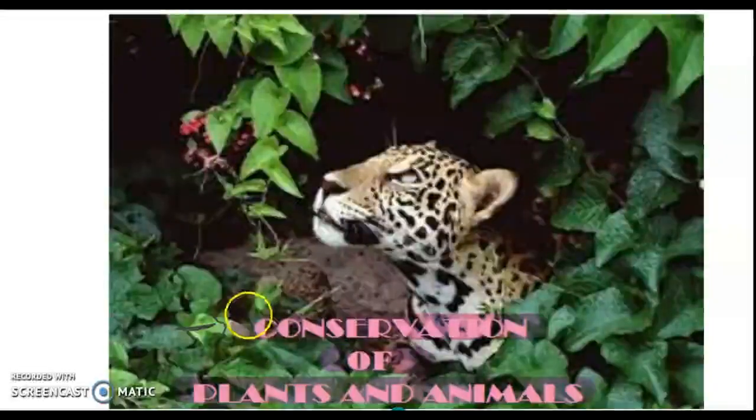Hello students, today we are going to start the next chapter, that is conservation of plants and animals. In this chapter, we will be studying about the various harm caused to the nature by human activities and the steps taken by government to protect the ecosystem and how we can conserve the nature. Before heading towards the topic, let's just see through the word.